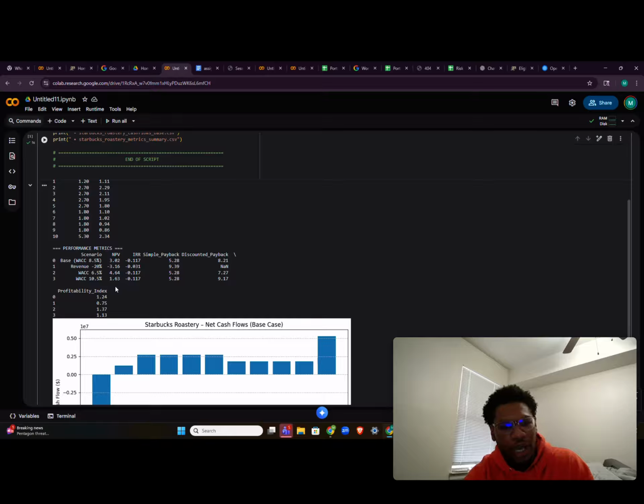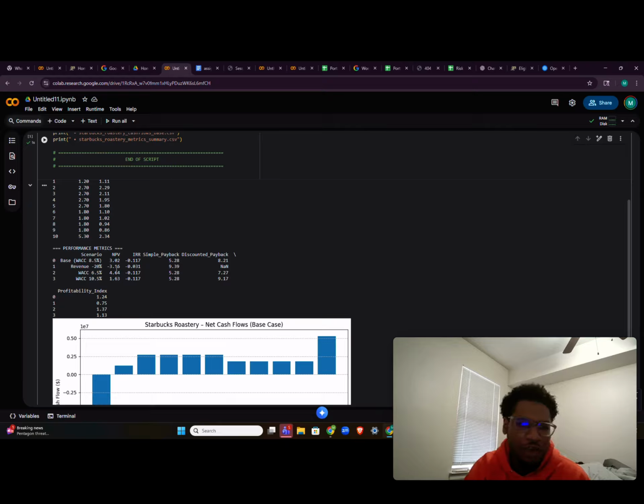7.27, and then for the increased WACC, NPV is 1.63. IRR is the same as the other ones. Simple payback is the same as the other ones, and discounted payback is different at 9.17. What that shows is that for the discounted payback, it actually matters what our WACC is, but for the rest of them, it just calculates it.